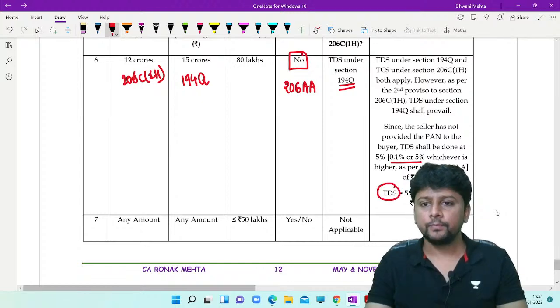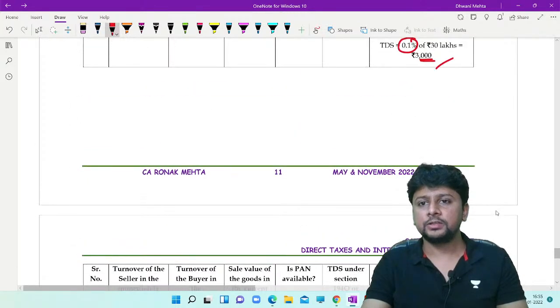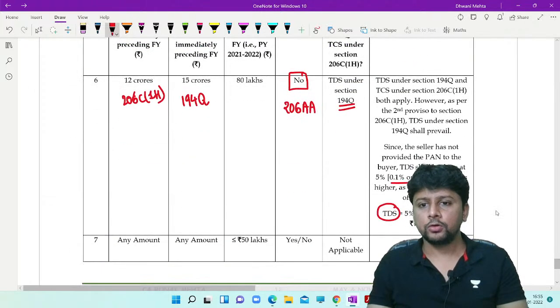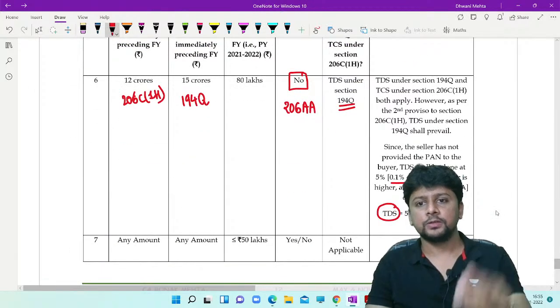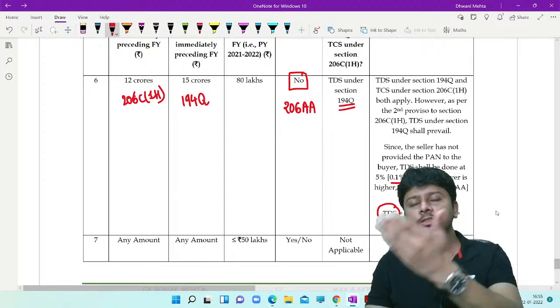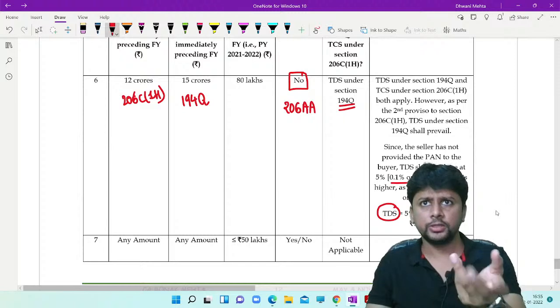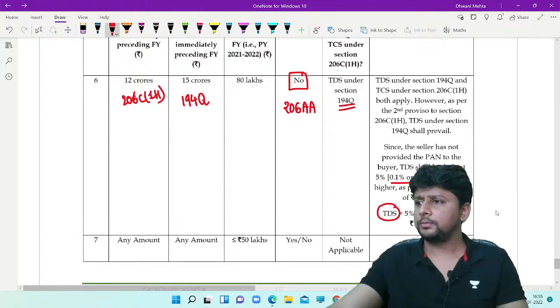TDS will be done. The TDS, which was only in the previous example 3,000 bucks, has now grown to 15,000 rupees, 5 times. It's a clear jump. Instead of 0.1, it has become 5%. Actually, not even 5 times. It is more.